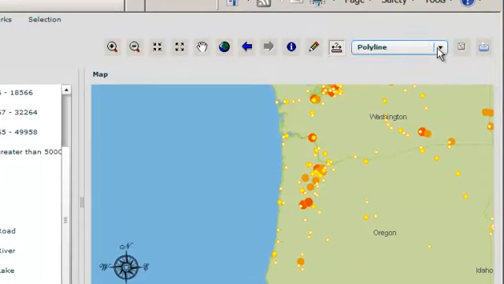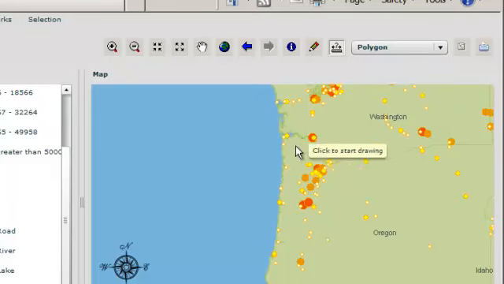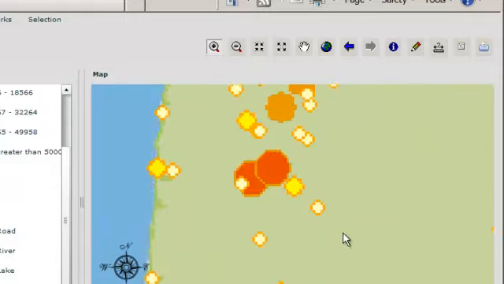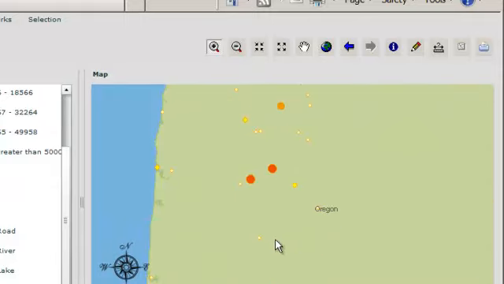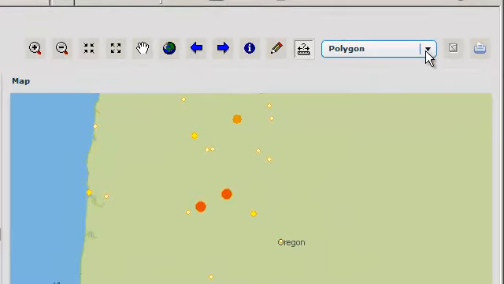And the last measuring tool would be a polygon. And if I wanted to know the area, I'm going to zoom in here on the valley area and say just a general area between these large cities and these smaller towns. Go back one. Polygon.